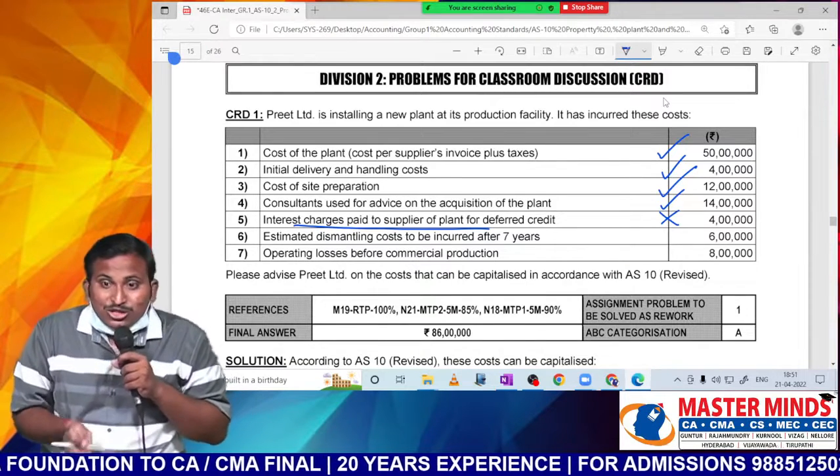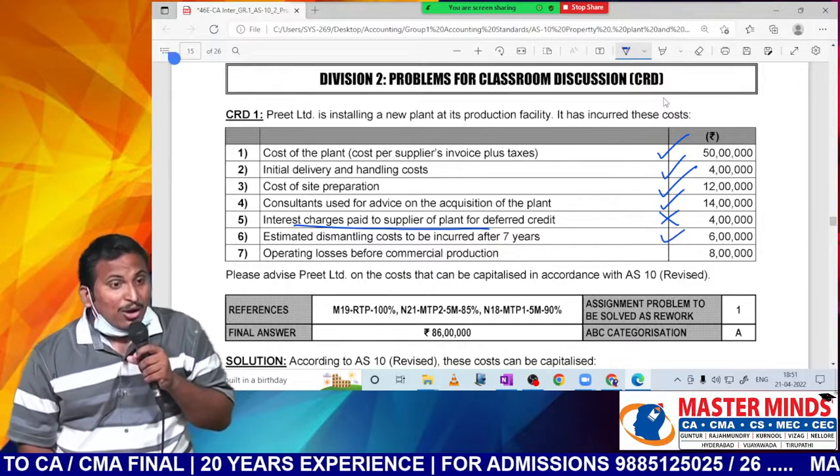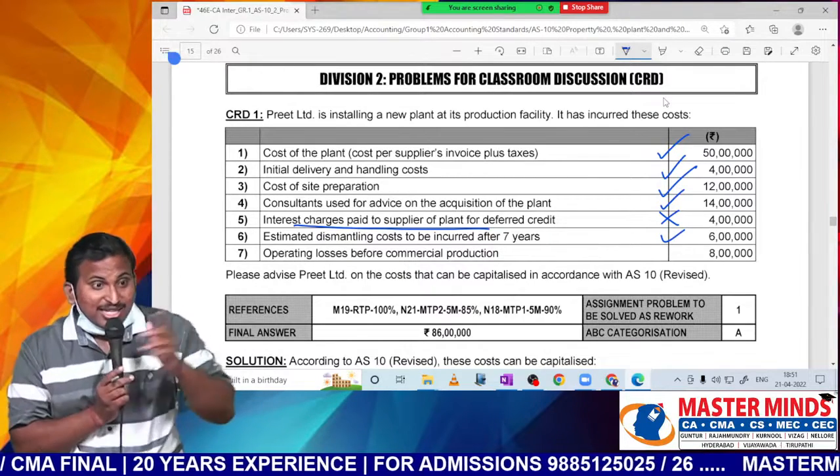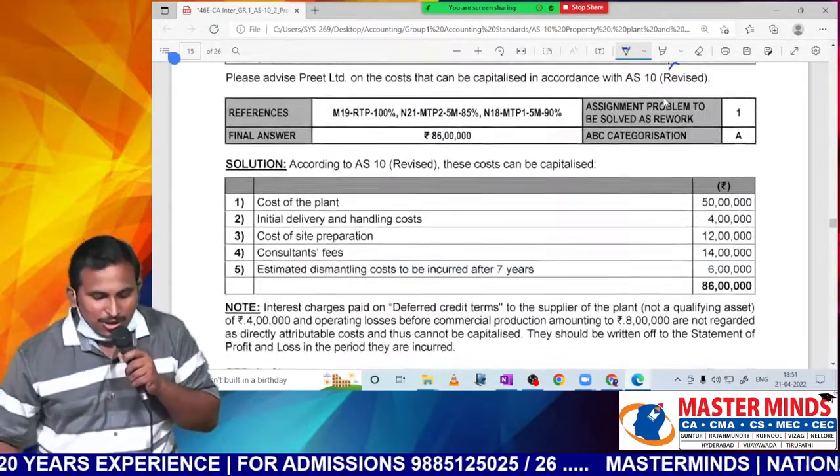Estimated dismantling cost to be incurred after 7 years. This is decommissioning restoration. Yes. Operating losses before commercial production. No. Initial operating losses are not a part. That's all. If you add these elements, it is the cost of PPE.